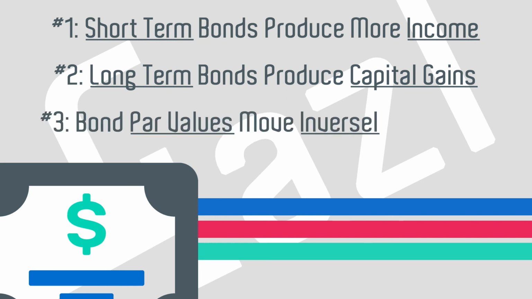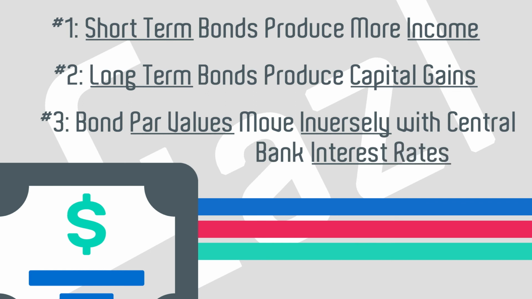It's also important to note that you can lose money on bonds. For example, if you buy a bond that has a low interest rate and then interest rates go up, that means that the value of your bond is going to go down. Conversely, if interest rates go down, the value of your bond goes up.